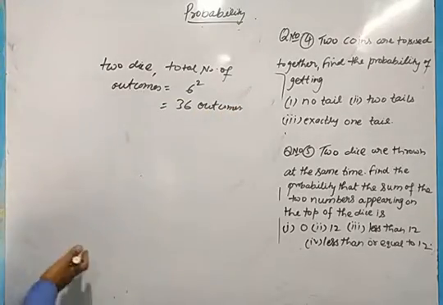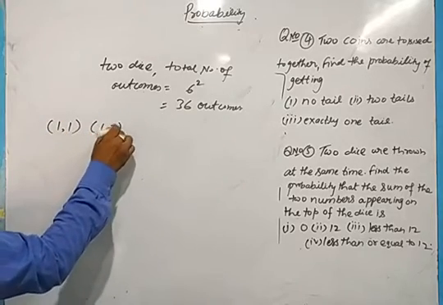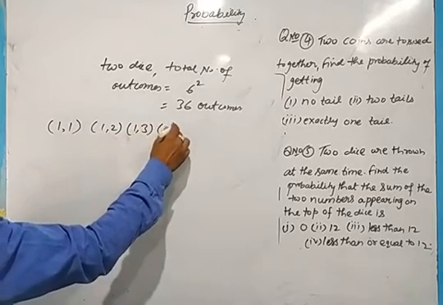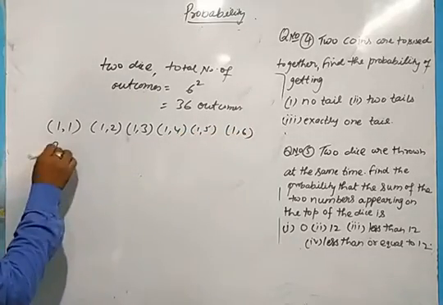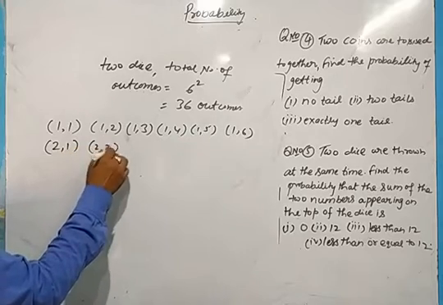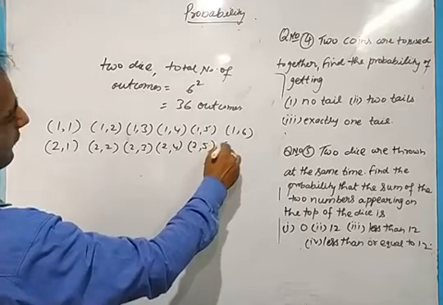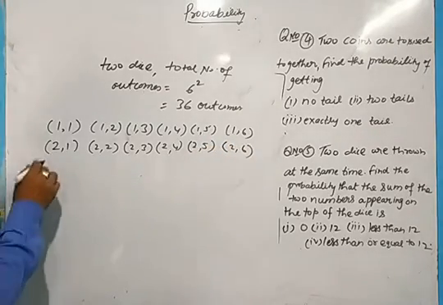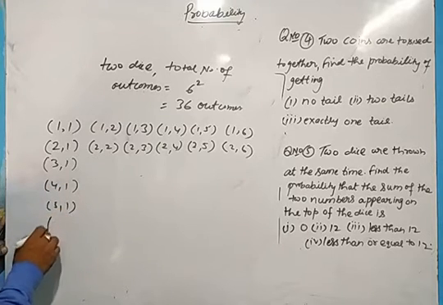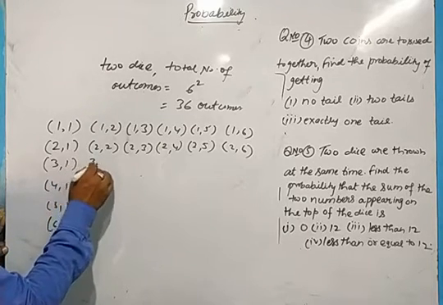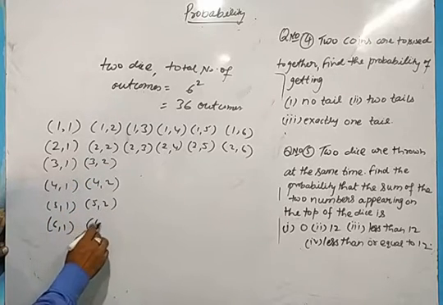Let us see. If 2 dice are there, 1 1, 1 2, 1 3, 1 4, 1 5 and 1 6 you will get. Or you get 2 1, 2 2, 2 3, 2 4, 2 5 and 2 6. In the same way 3 1, 4 1, 5 1 and 6 1. 3 2, 4 2, 5 2 and 6 2.